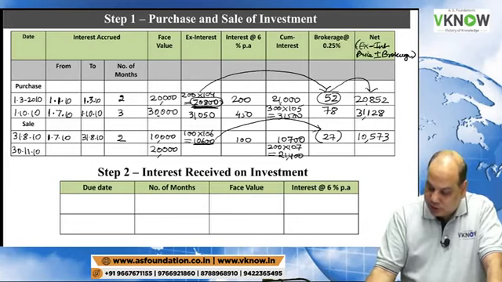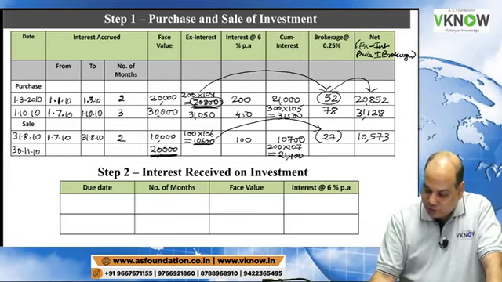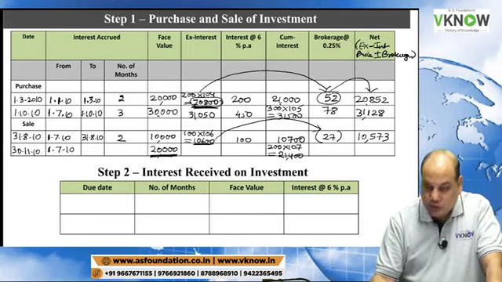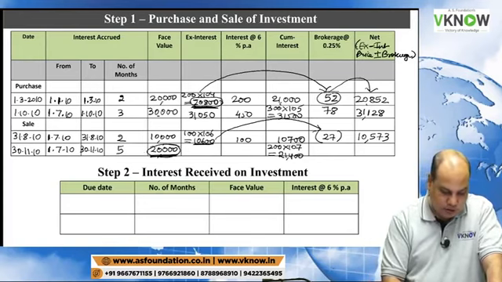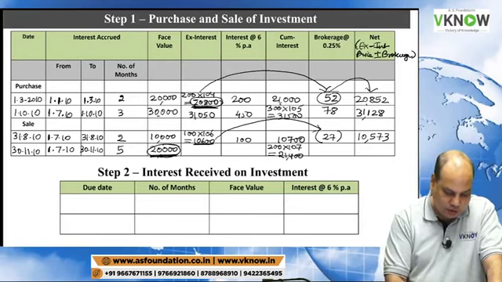What about the interest on 20,000? So we will calculate first interest accrued. Interest will accrue from 1st July to 30th November 10, which is 5 months. Take 20,000 into 6% into 5 divided by 12.